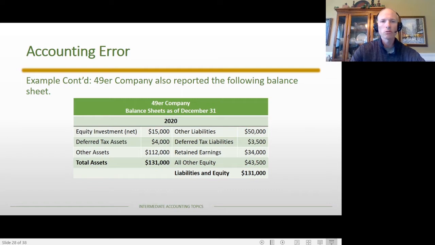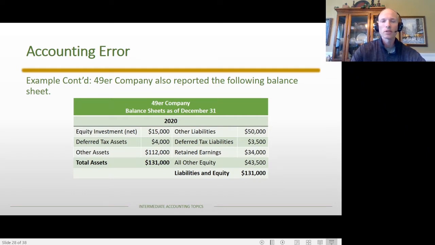The net equity investment was reported at $15,000. There were deferred tax assets and deferred tax liabilities. We're going to talk about which one this is going to affect, maybe in the back of your mind right now. If we have an unrealized holding gain, is that going to result in a deferred tax asset or a deferred tax liability? Again, we have to think about, under U.S. GAAP, what is the book value of the asset compared to the Internal Revenue Code? Under the Internal Revenue Code, it's going to be held at cost. Under U.S. GAAP, it's going to be reported at the fair value.